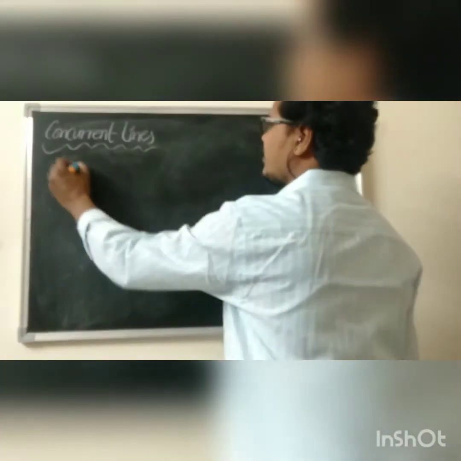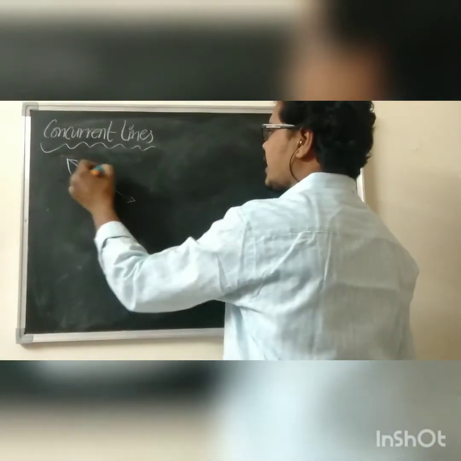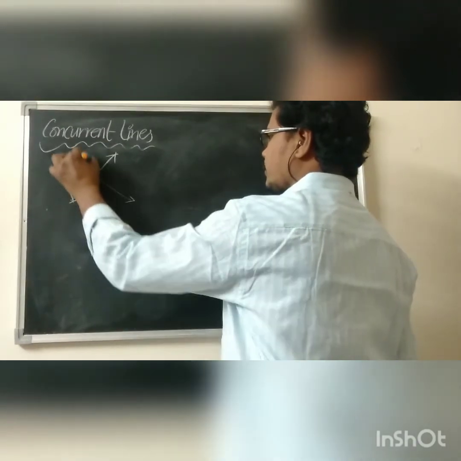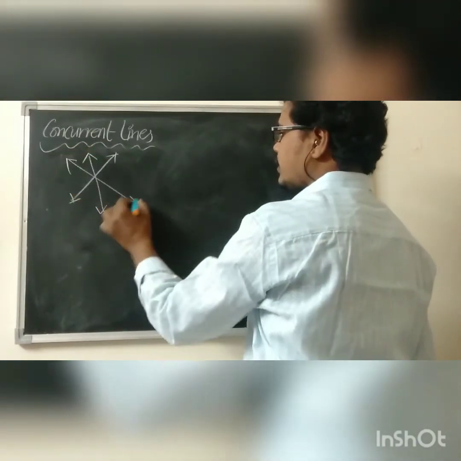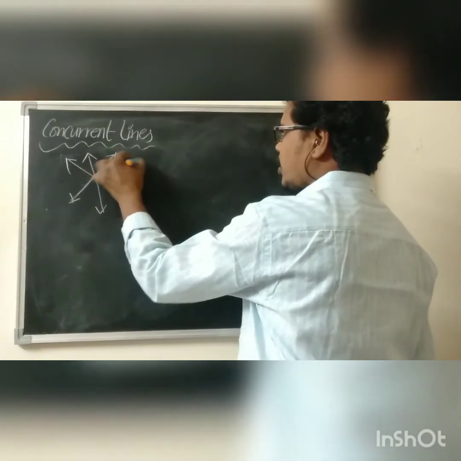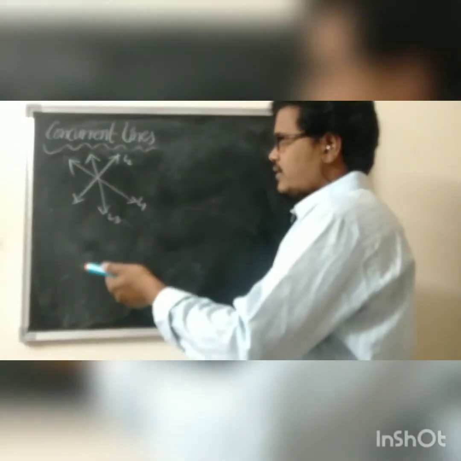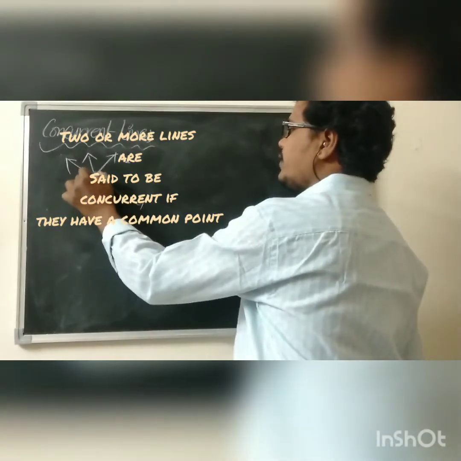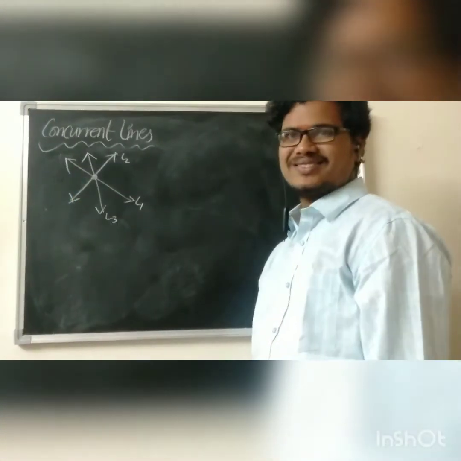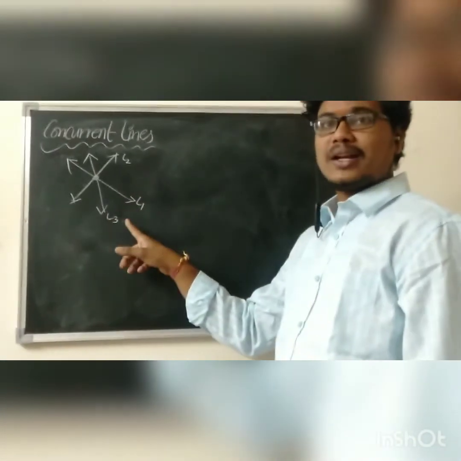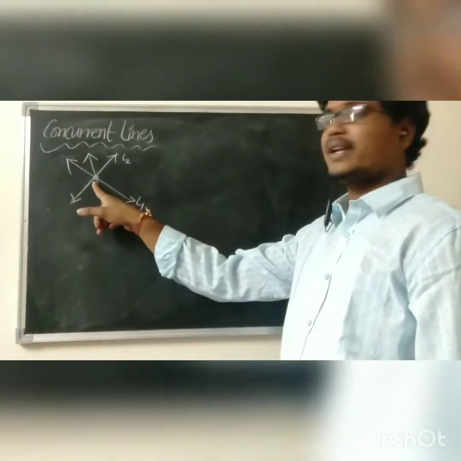If you observe these lines 1, 2, and 3. See, these are three different lines. They are called L1, L2, L3. Two or more lines are said to be concurrent if they have a common point. What do you mean by that? Two or more lines are said to be concurrent lines if they have a point in common.